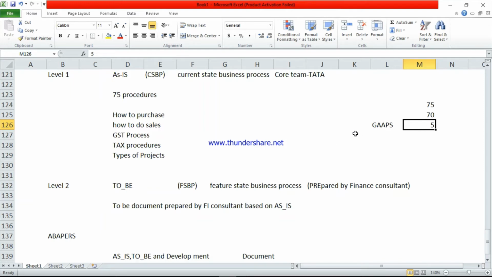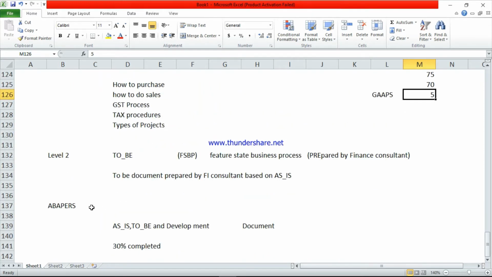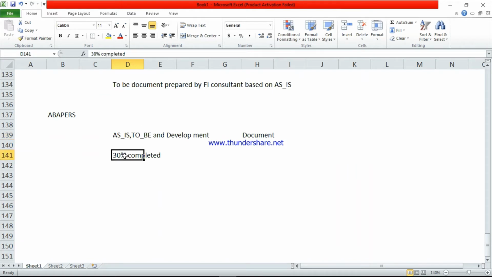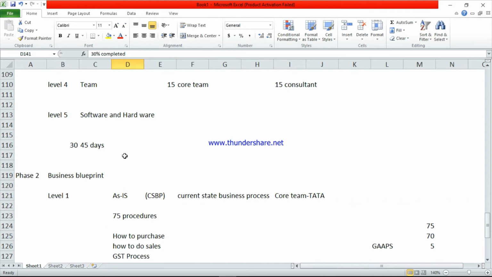So that time they will give the 5 documents for the coding. After the coding, again they will prepare the final document, that is as-is, to-be and development document. Once this step is completed, we have completed almost 30% of the project. This is the phase 2.